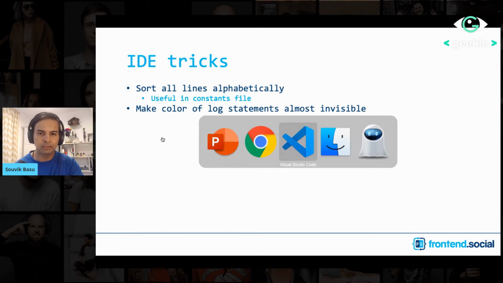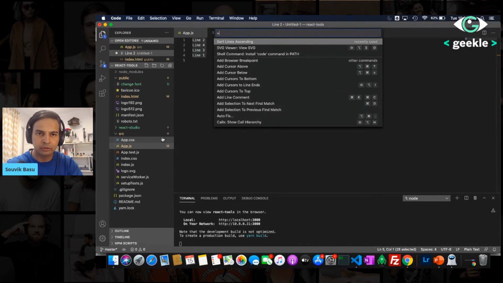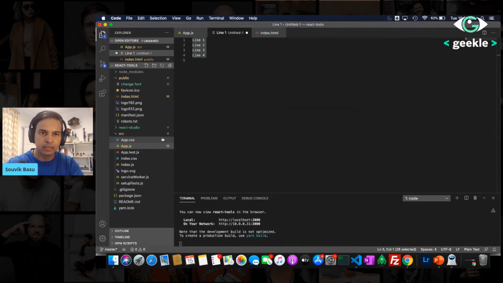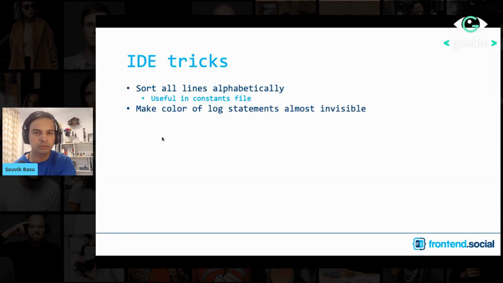For example, if I have a list of items like this, which is out of order, I can just use a shortcut like Control Command Shift P, and say sort lines ascending. And if I do that, it just sorts my lines properly. So these kind of things, you don't really have to do manually. There are a lot of tools available.